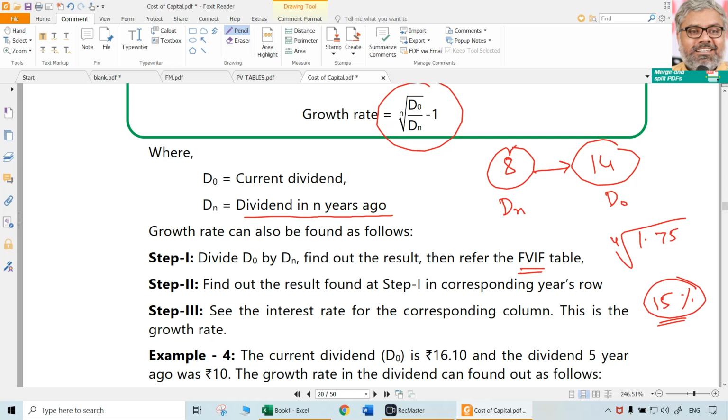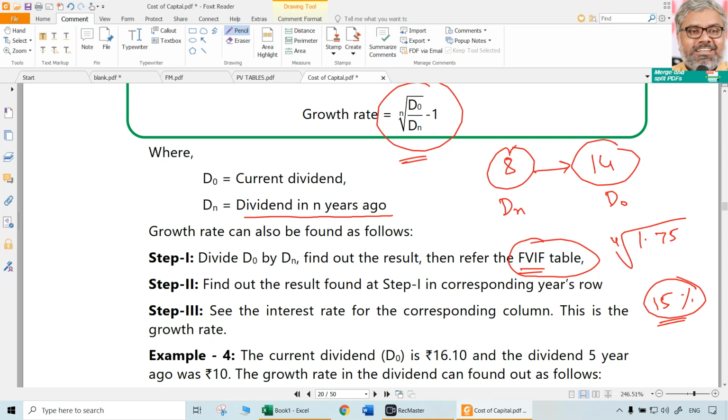You can check that. 8 is the original dividend, add 15% to that. That is 1 year. Another 15% next year, another 15% next year, another 15% next year. Approximately 14. So 15% is the growth rate in that case. So it can be done only if FAF tables are given or the time period is 2 years or 4 years. 2 years is anyway generally rubbish. So 4 years, in that case, it is okay.